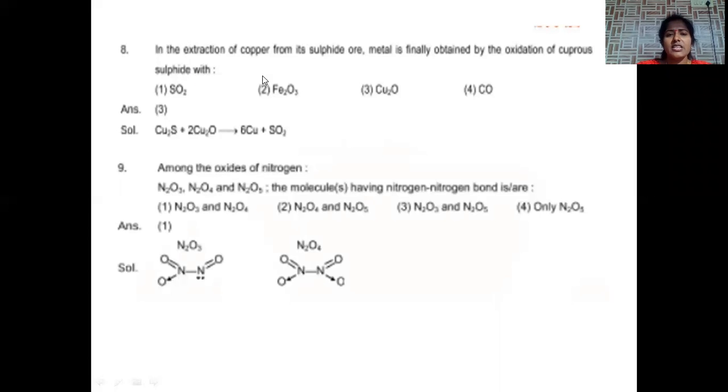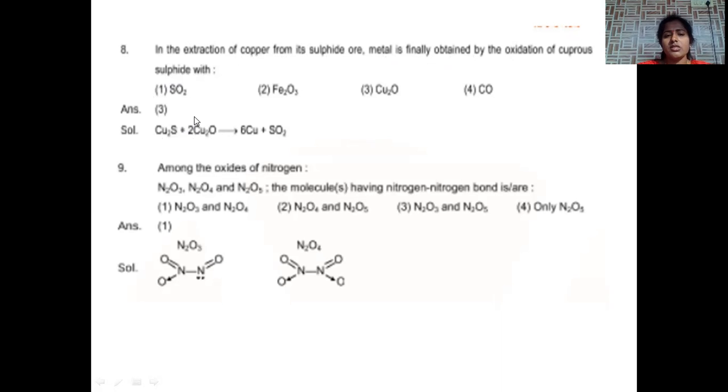The next question: the extraction of copper from the sulfide ore is finally obtained by the oxidation of cuprous sulfide with. In the case of copper pyrites, the copper sulfide ore is called copper pyrites. How can we extract pure copper from this copper pyrites? This copper pyrite should be oxidized with the cuprous oxide.